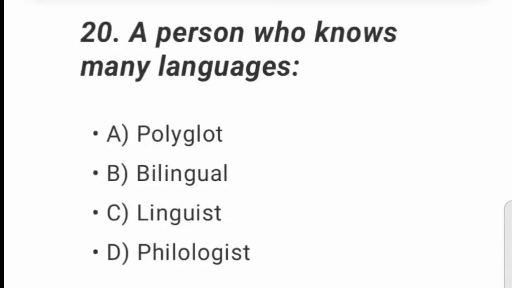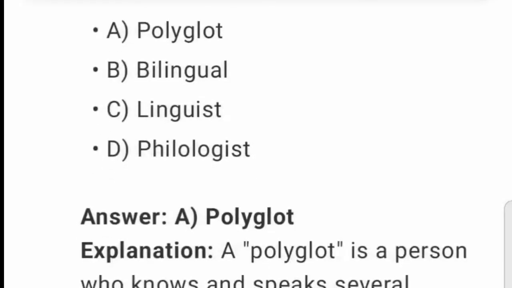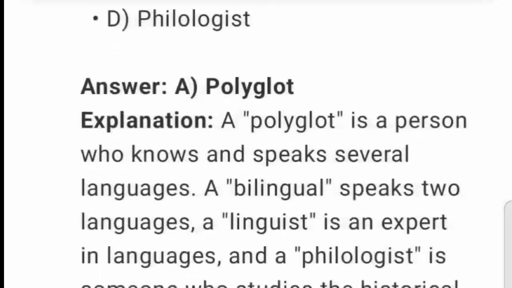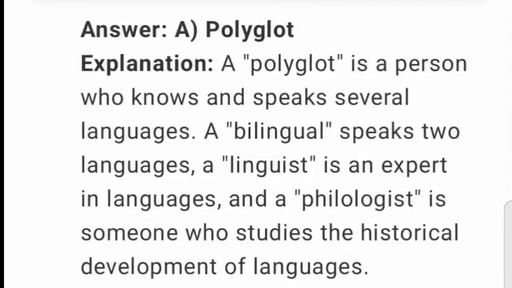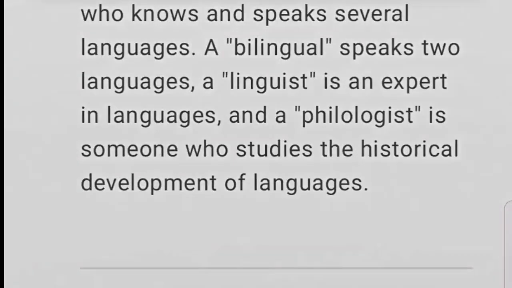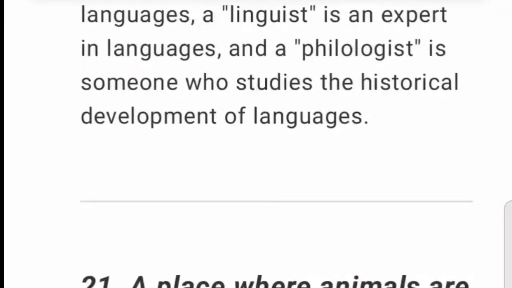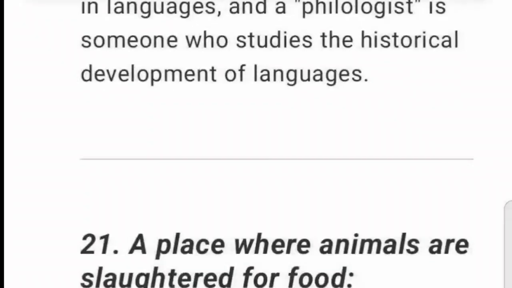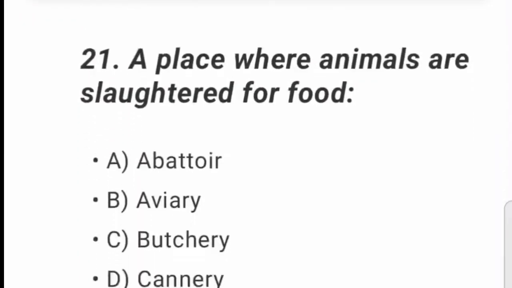20. A person who knows many languages. A. Polyglot. B. Bilingual. C. Linguist. D. Philologist. Explanation: a polyglot is a person who knows and speaks several languages. A bilingual speaks 2 languages, a linguist is an expert in languages, and a philologist is someone who studies the historical development of languages.